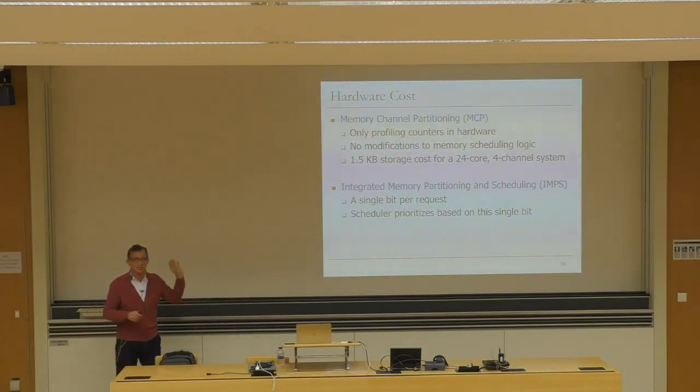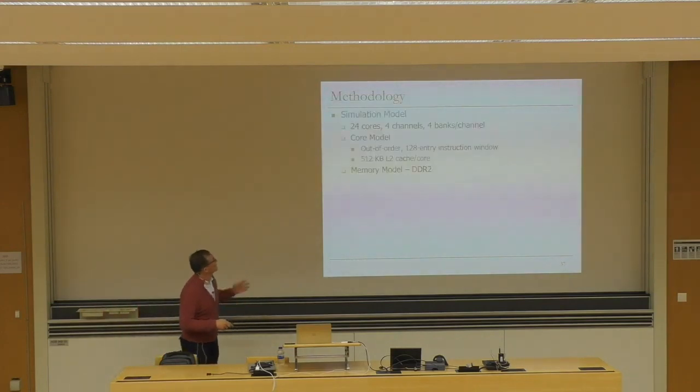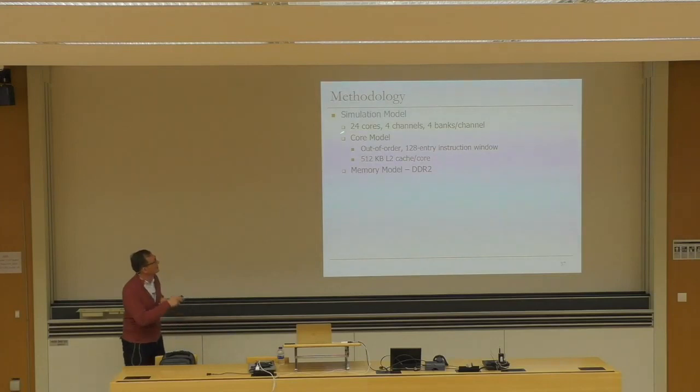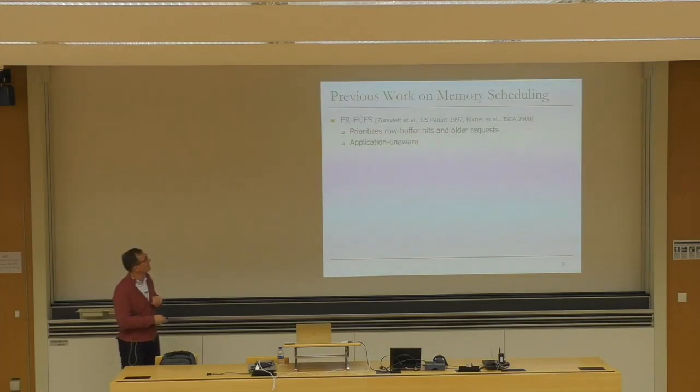And that's very easy to do. It's not as complicated as ranking and clustering. Let's look at the methodology. It's again in simulation, and the paper looks at an aggressive system, 24 cores, 4 channels, and you can look at the memory models. And the paper has a lot of workload categorization. It basically looks at 240 multi-programmed workloads and categorizes them based on memory intensity, and it uses some metrics.